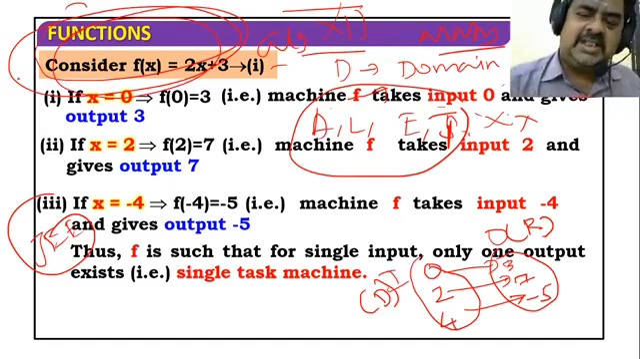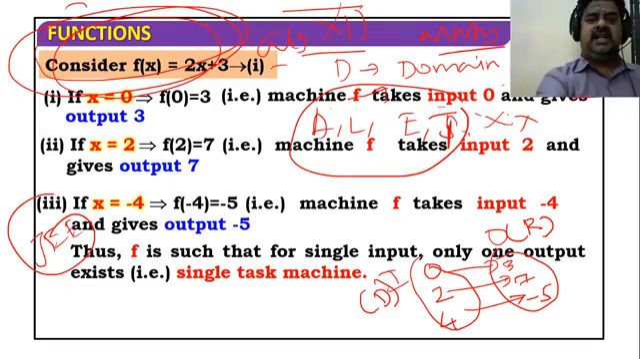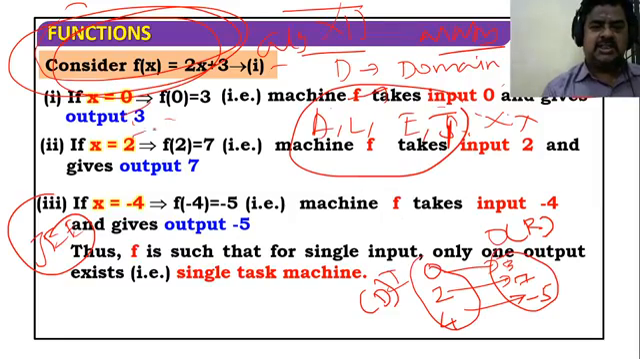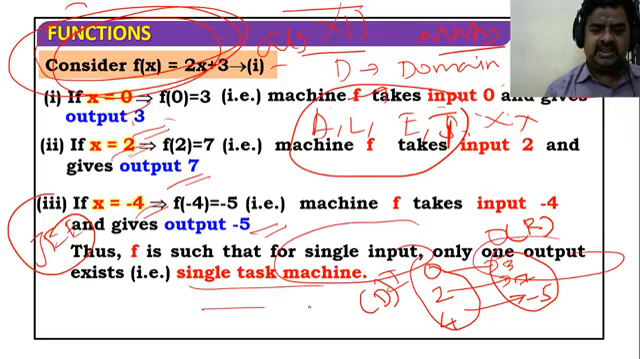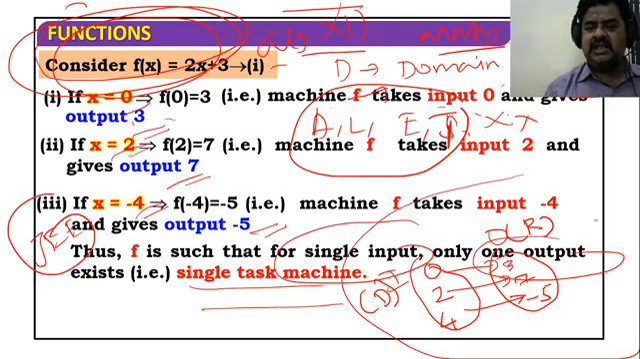So what we understand is that we have one function. Just write down, we have one function like that. We substitute the input x equal to 0, corresponding output 3; x equal to 2, output 7; x equal to minus 4, output is minus 5. All are single input, one output, so it is a single task function.